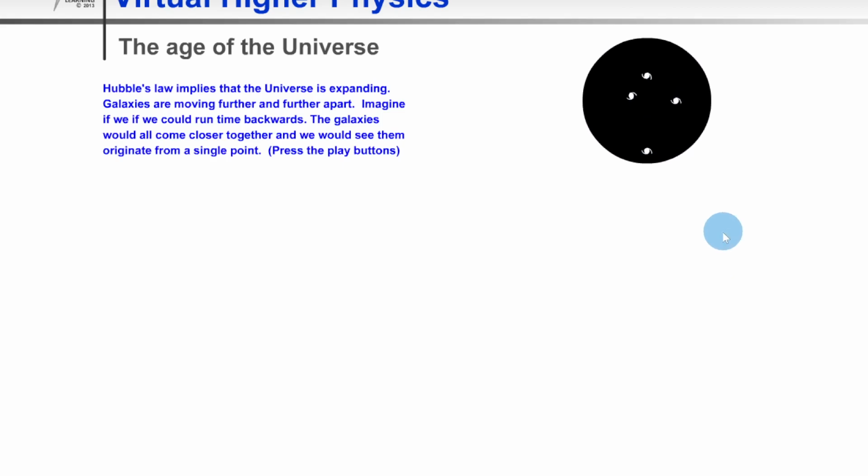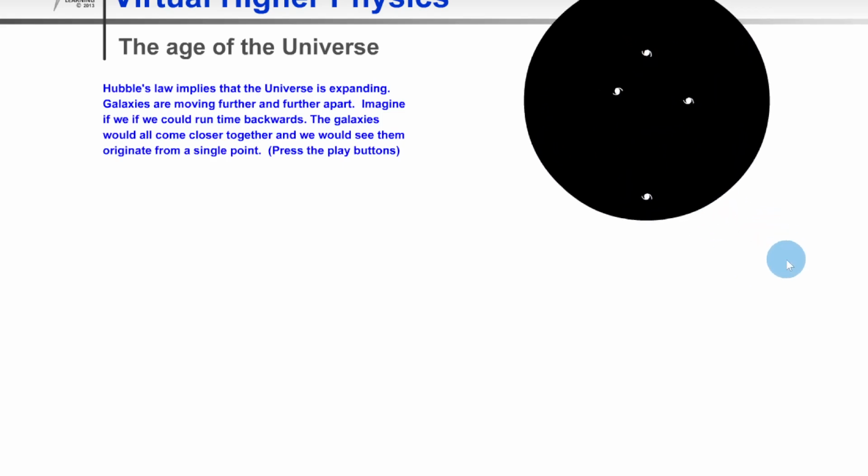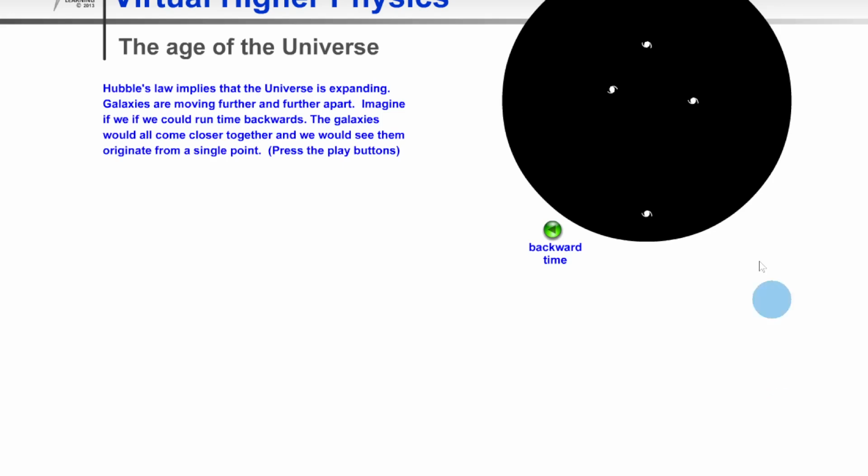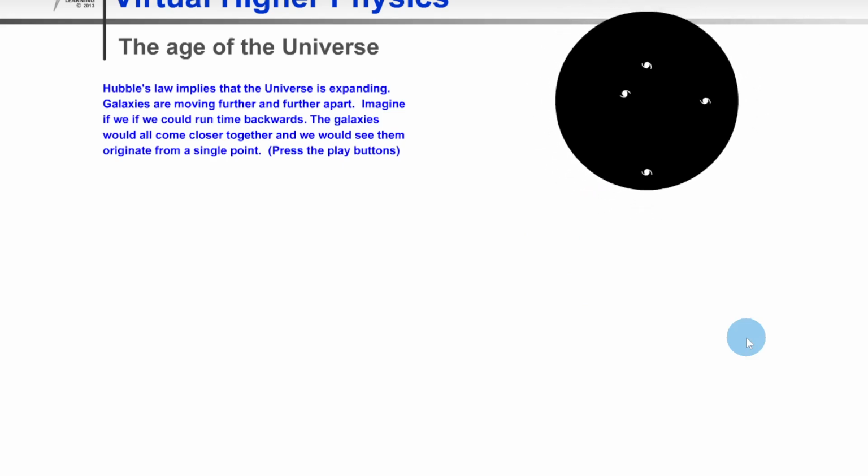Notice how the space between these galaxies increases as the universe expands, but the size of the galaxies themselves doesn't actually increase. We're saying if we know the rate at which galaxies accelerate away from us, then we can reverse the process and go backwards in time to work out how long it's been since the Big Bang. If we click backward in time here, then we just reverse the process. And we eventually get back to the singularity, and you can actually do a calculation to work out the age of the universe, but that's seen in higher physics.